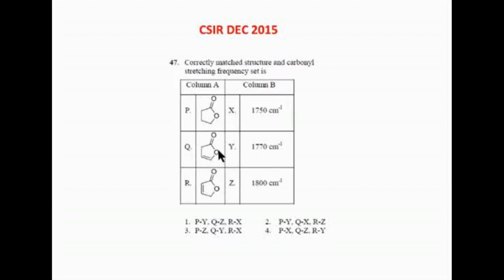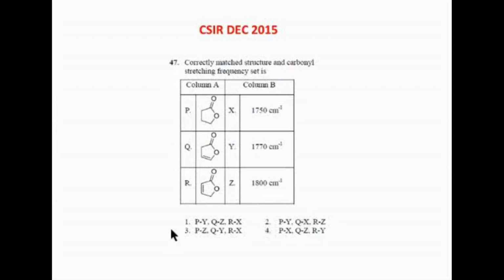Awesome. So Q has oxygen followed by the double bond O. This oxygen is in resonance. The lone pair of electrons on oxygen is in resonance with the double bond O. When it resonates, the O gets a positive charge, so this will be more electron withdrawing. So Q should have the highest. Here two things are adding: apart from the 5-membered ring, you have the electron withdrawal by the oxygen. This O carries a positive charge, more electron withdrawal. So Q should be Z. QZ means options 2 and 4; 3 will be ruled out. In options 2 and 3, they have given QX, which is wrong.